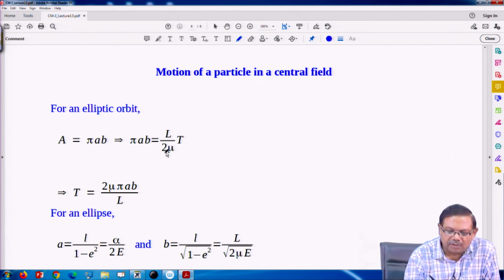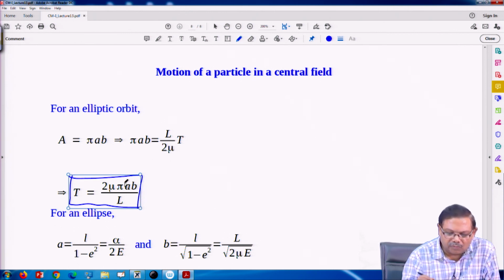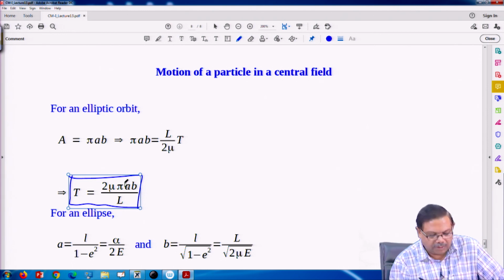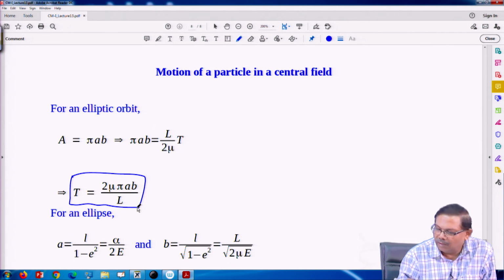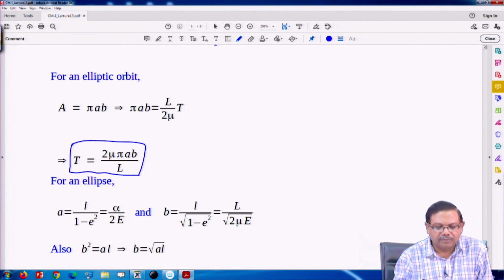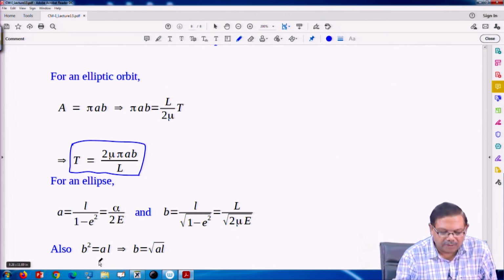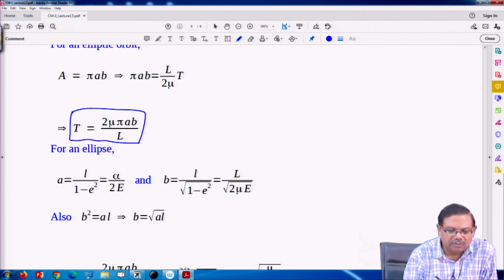So, if I put that there, the time period is known. So, time period for elliptic motion is 2 pi mu AB upon L. Now A and B depend on various quantities like angular momentum, energy, alpha, etc. So, we can express B in terms of A. What is the semi major axis for an ellipse?